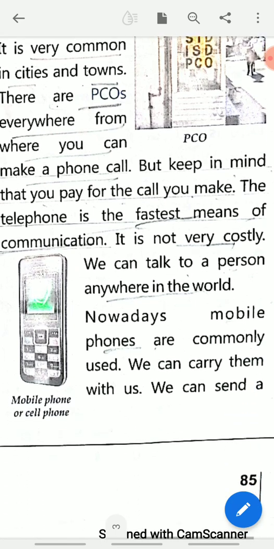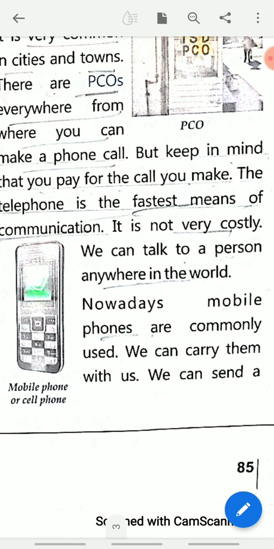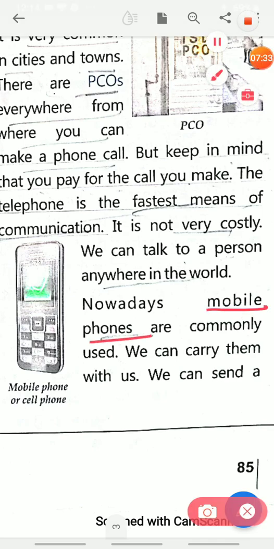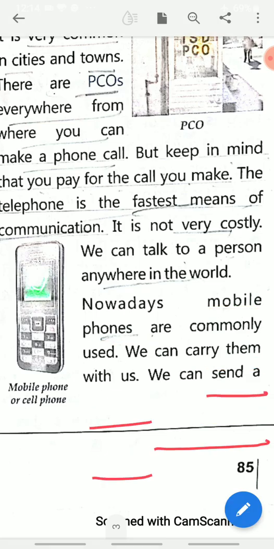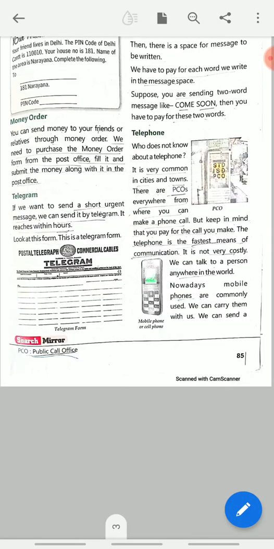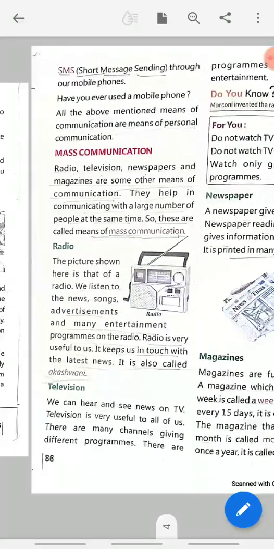Now, we can talk to a person anywhere in the world. Nowadays, mobile phones, underline please, mobile phones are commonly used. We can carry them with us. What is the advantage of mobile phones? Number one, we can carry them with us. We can send SMS.